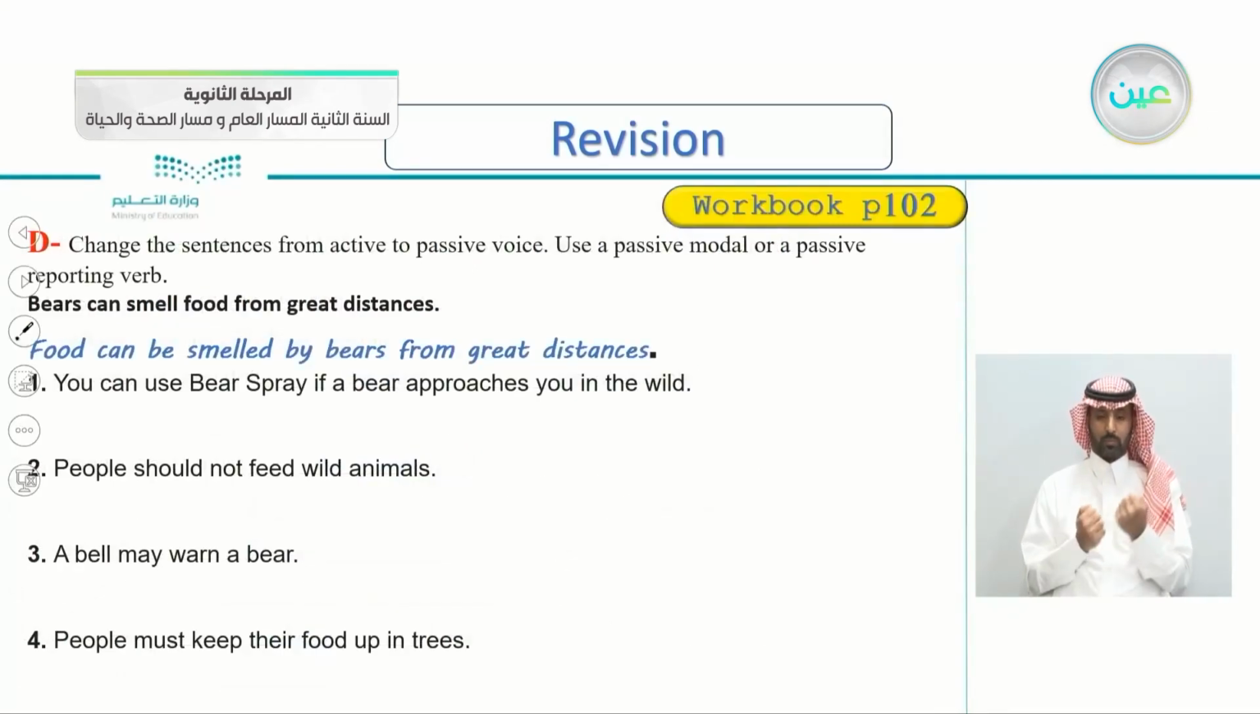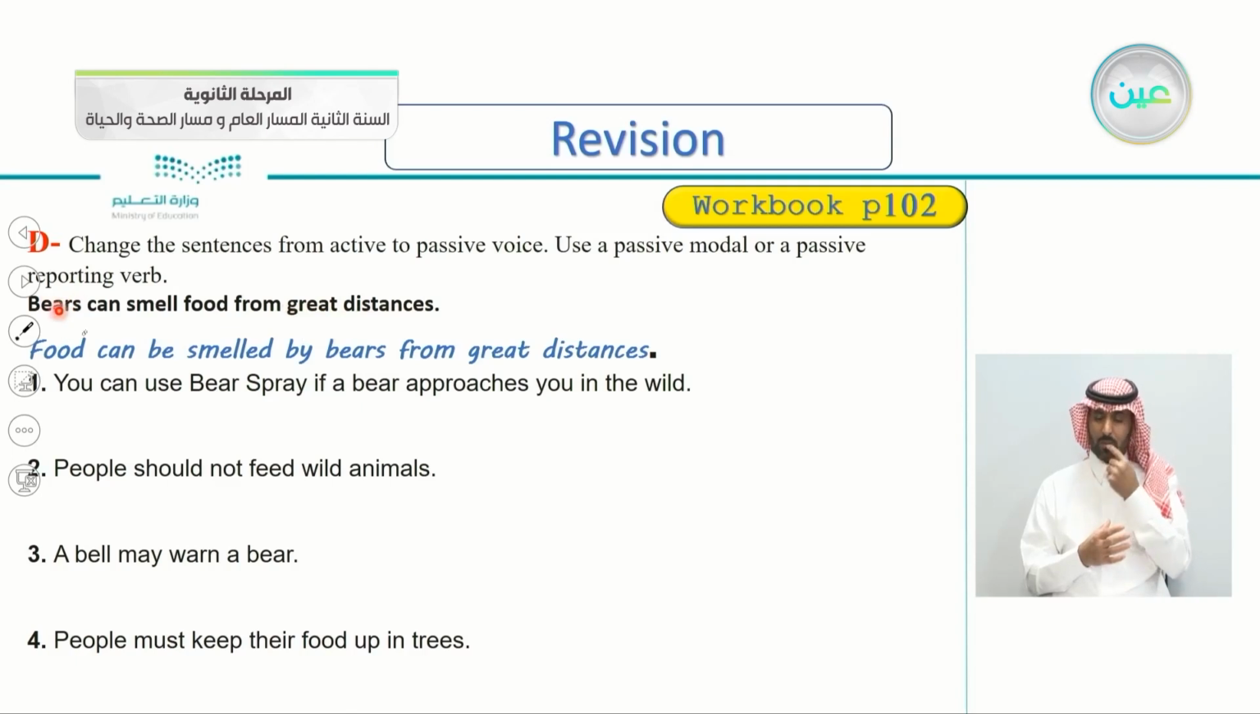Exercise D here, page 102. Change the sentences from active to passive voice. Use a passive modal or passive reporting verb. Again, we'll be changing, rewriting. Change the sentences from active to passive. So we'll be changing from active to passive voice. Use passive modals or a passive reporting verb, just as we studied before. Bears can smell food from great distances.